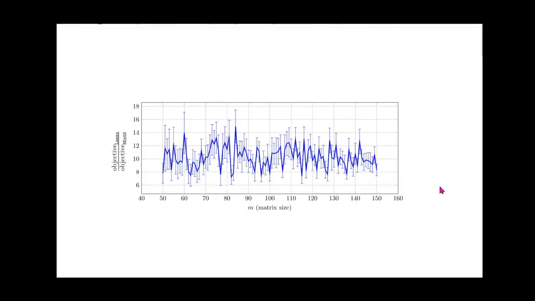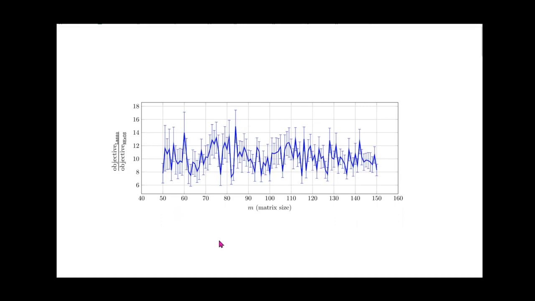The other measure of the quality of the solution is how small the objective value is, because we are minimizing the cost function. So for the same data set, on the y-axis I am now showing the ratio of the objective value found by lasso versus that found by NExOS. We can see that in all the cases, NExOS is finding a solution that has a much smaller objective value, almost 6 to 14 times smaller than that of lasso.